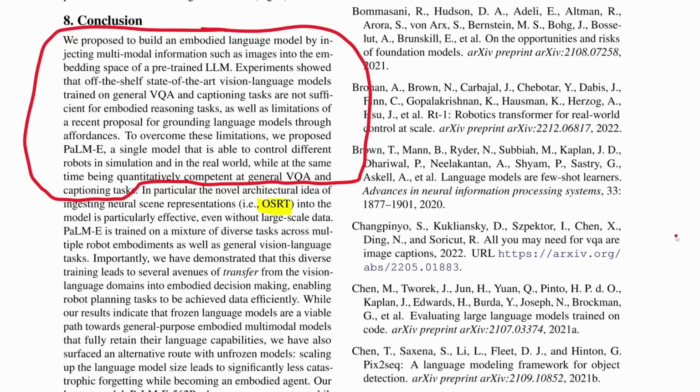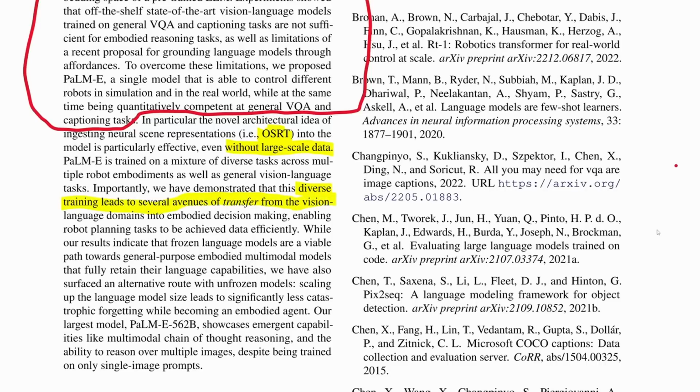The next thing they say is that OSRT works very well even without large scale data. So fair enough. I don't know if anyone else has tried to use OSRT in this way. They say this is novel. So sure, I do think this is something interesting. They showed that this worked better, though I will say it was kind of hard to tease that out because all the comparisons were between, it wasn't clear if the models were pre-trained or not, and that made it a little bit confusing. The other thing they say is that diverse training leads to several avenues of transfer from visual language domains to the embodied decision making, enabling robot planning tasks to be achieved data efficiently.